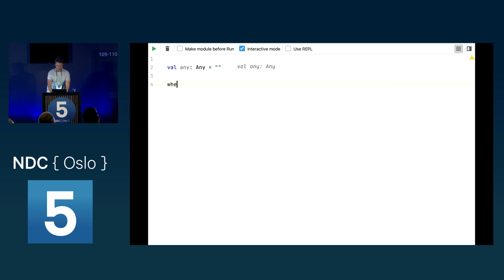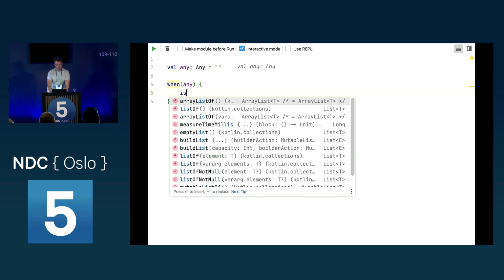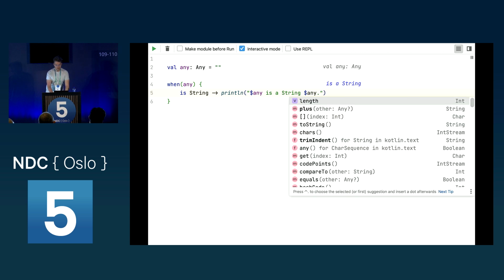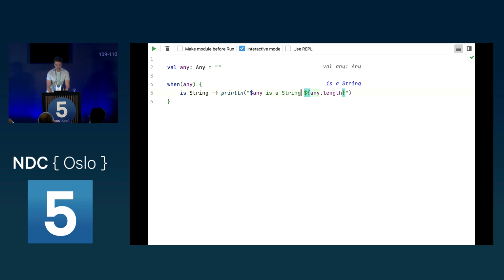So we have this when expression here, and we say, well, with any, if this is a string, let's print is a string. And now, of course, because we are in this branch, Kotlin knows that this any is a string. So we can access the properties of this string and can say dot with the length, and is a string with length 0.